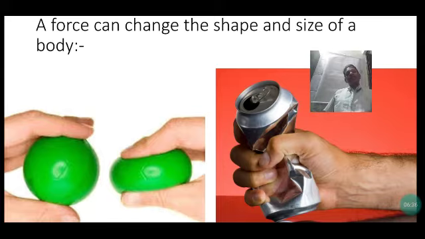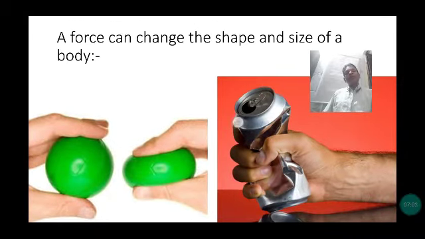Next, the fourth effect is related to the motion of a body. It is related to acceleration. When force is applied on a body, it produces acceleration. It can stop a moving object, it can move a stationary object, it can change the direction of it, and it can increase the speed of it. That is summarized as: it can produce acceleration in a body. That is given on the basis of the description.